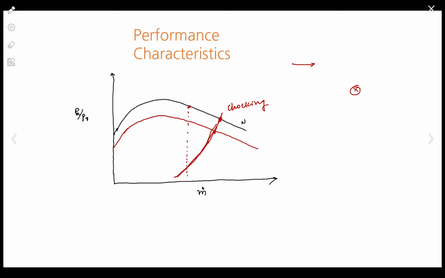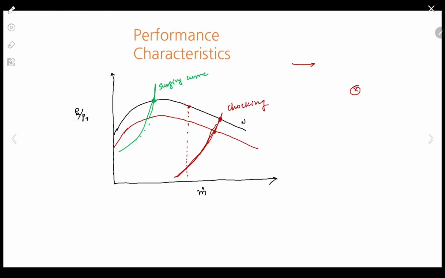Okay. Now, the same way, let's come to our initial position, and now we are reducing the mass flow rate. Reducing the mass flow rate means we are closing the regulating valve. While doing so, the pressure will go on increasing, and it will reach one value where the pressure ratio is highest. In the same way, on a different speed value it will go. Okay, so we will get one such value. This is called the surging curve.